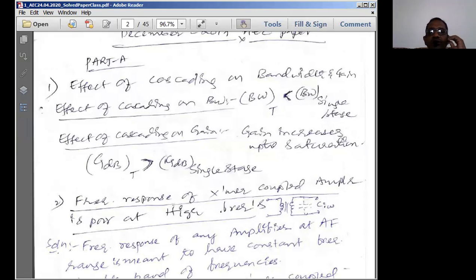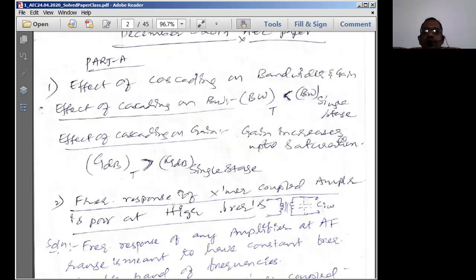So in today's session, we'll discuss the low frequency analysis of a single stage CE amplifier circuit. Whenever we discuss the low frequency analysis of a single stage CE amplifier, we should discuss the effect of the coupling capacitors CS and CC on the low frequency, and also the bypass capacitor CE on the low frequency. These are the main points of discussion when we discuss the low frequency analysis of a BJT amplifier circuit.